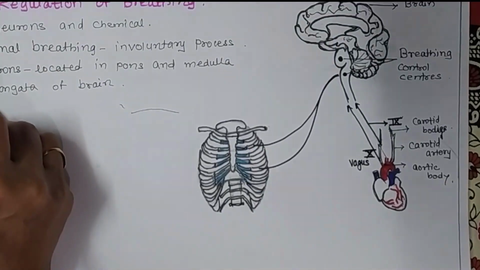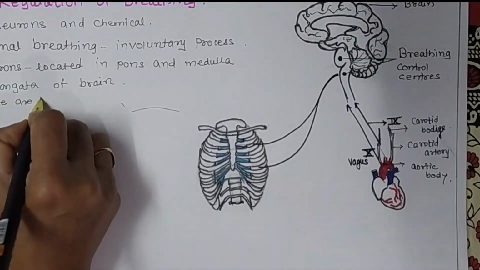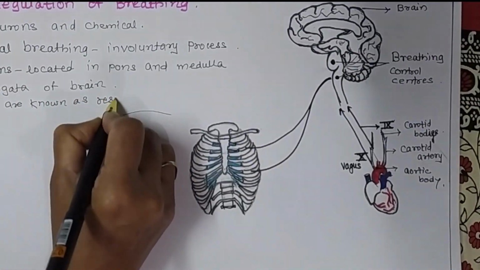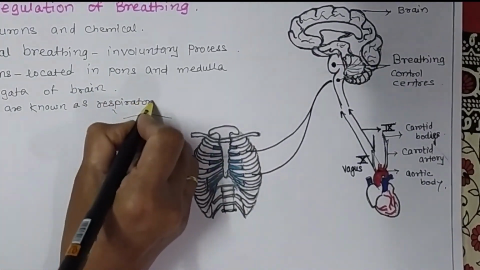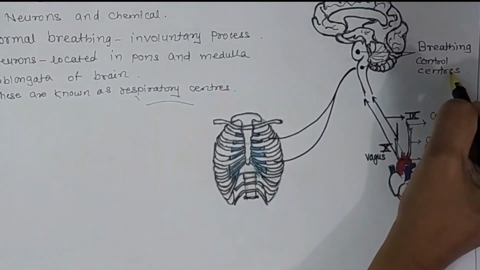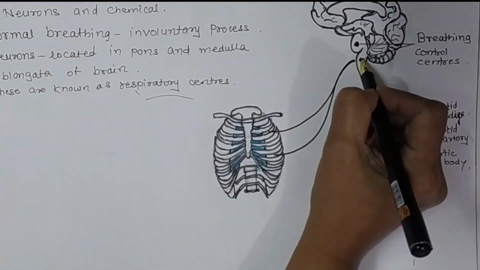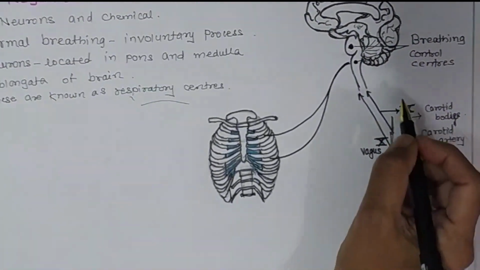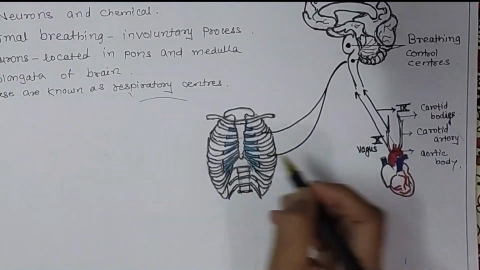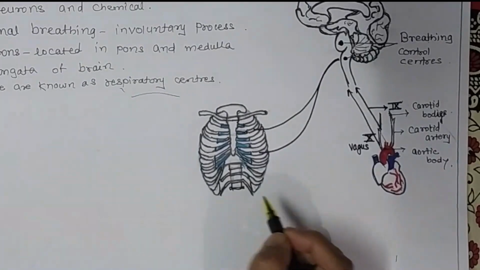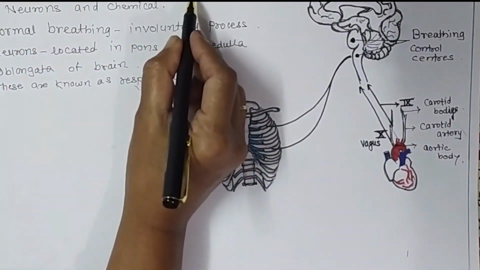These are known as respiratory centers or breathing control centers. So these are the breathing control centers which are situated in the brain. So this brain, heart and lungs or thoracic cage together regulate breathing.